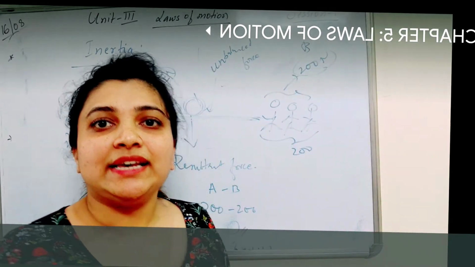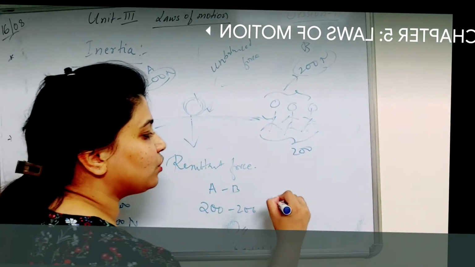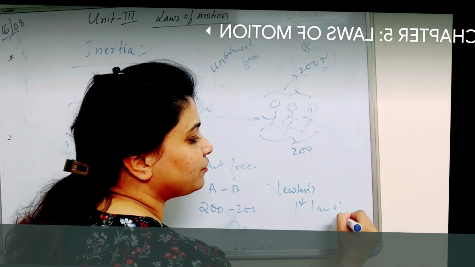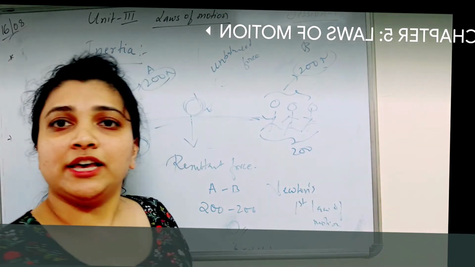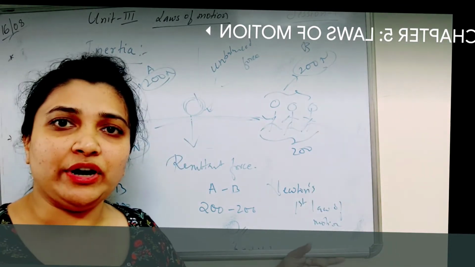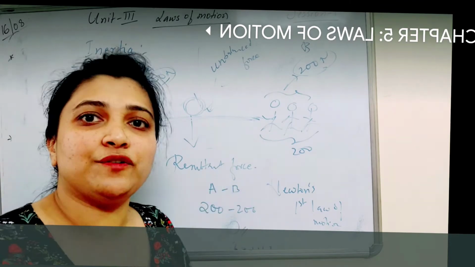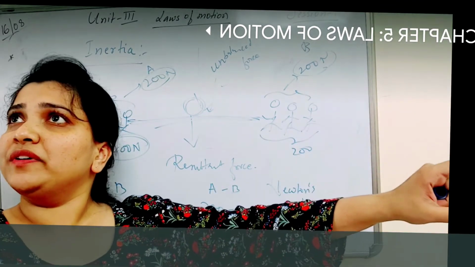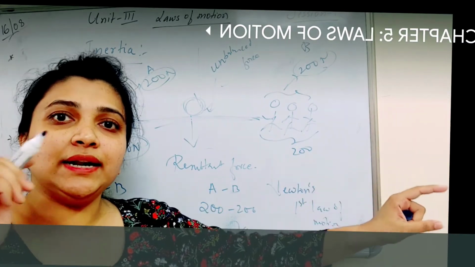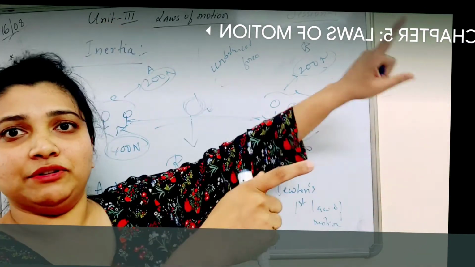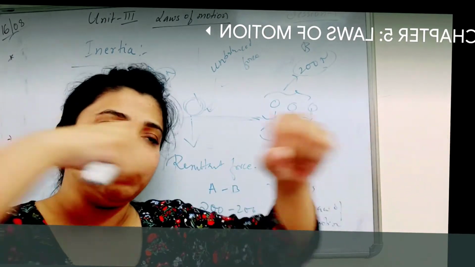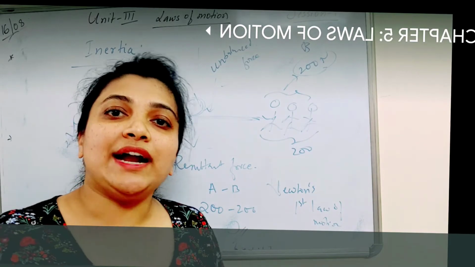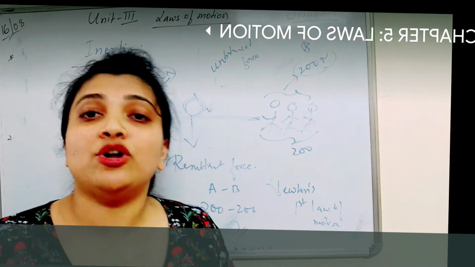So any body continues to be in that state of rest or uniform motion until and unless one force acts upon it is nothing but what? Newton's first law of motion. Okay? So any kind of body continues to be in that state of rest. So if a ball is moving, it will be moving only. Right? If something is moving round, it will be moving only. Until and unless I take one more ball, hit it with one more ball, that ball comes in contact with the other ball and the other ball changes its direction and starts moving. Right? So that is called as what? Newton's first law of motion.